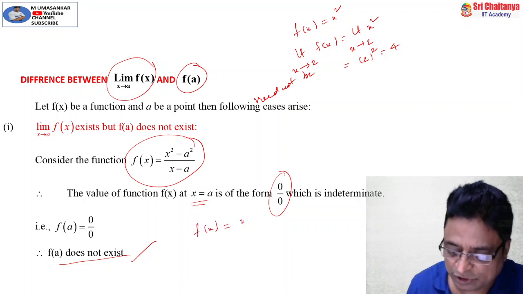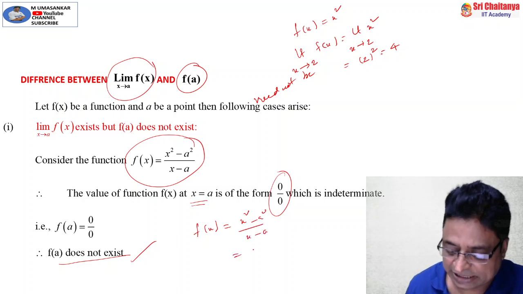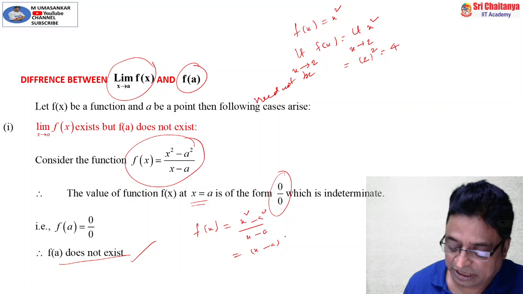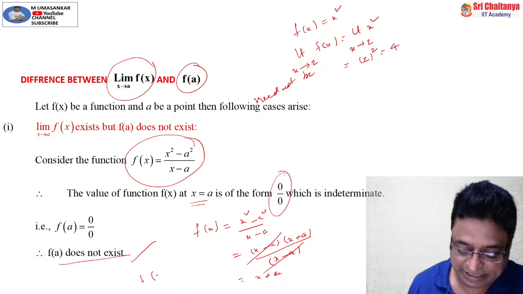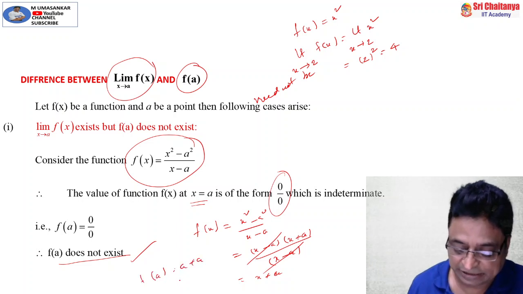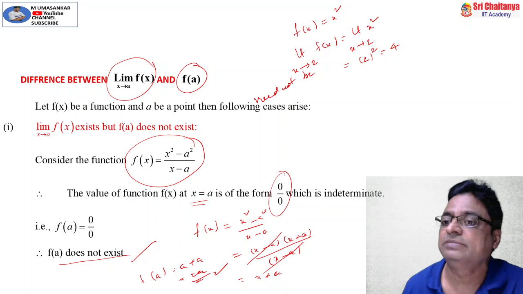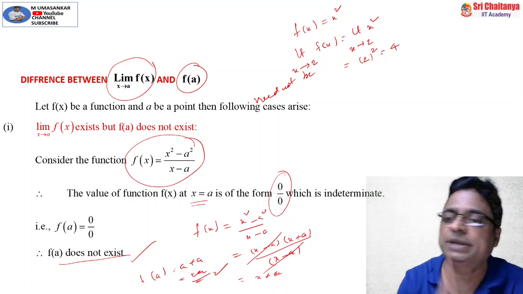f of x is equal to x square minus a square by x minus a. They can write like this because with vast knowledge in mathematics, they can do like this. They simply cancel x minus a and x minus a, and they write f of x is equal to x plus a, then f of a is equal to a plus a, that becomes 2a. This is the blunder in general people are doing.